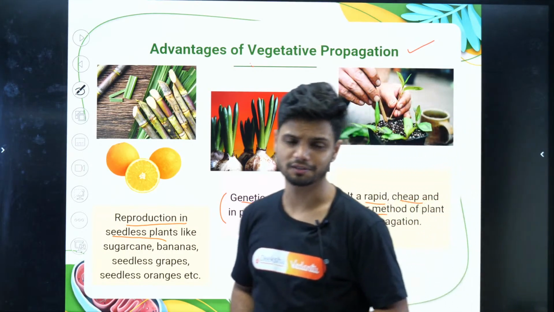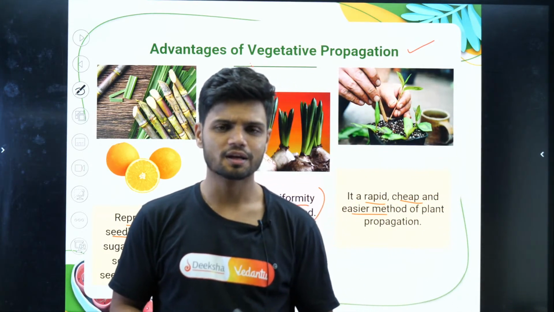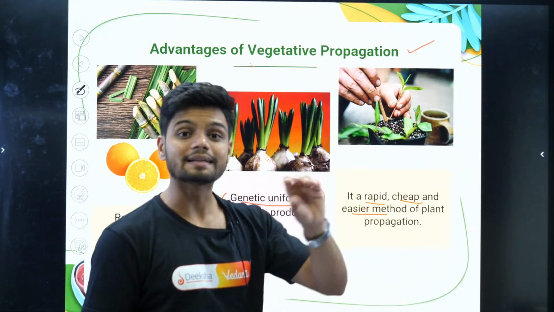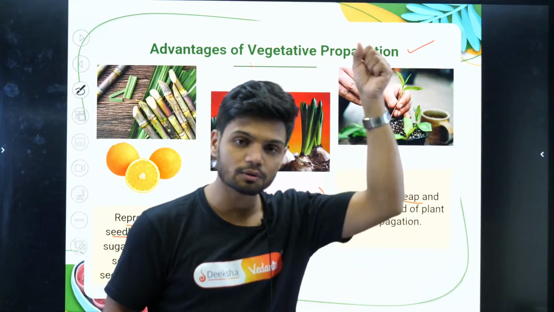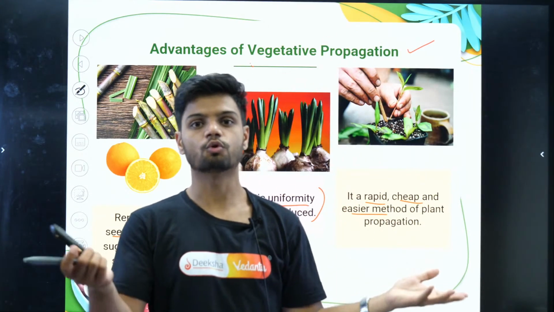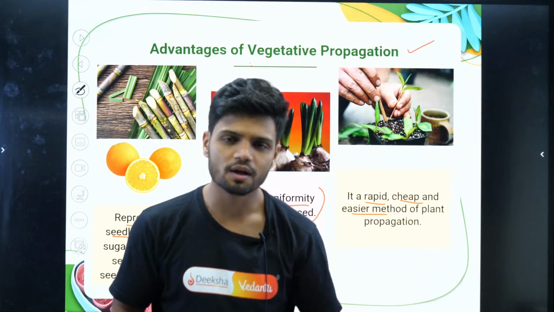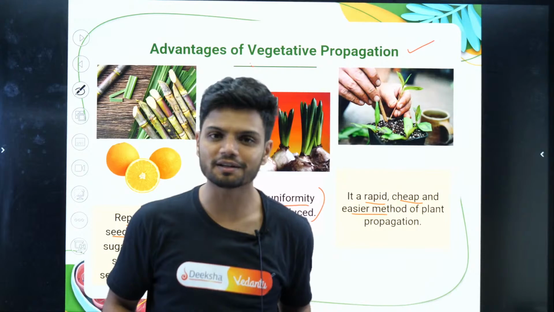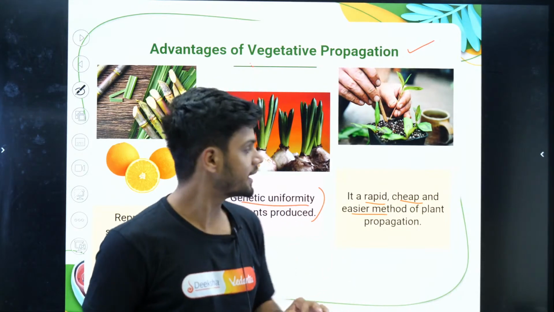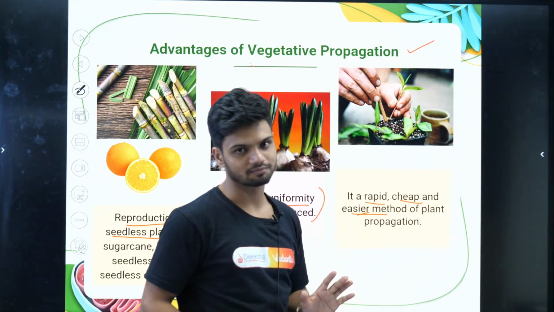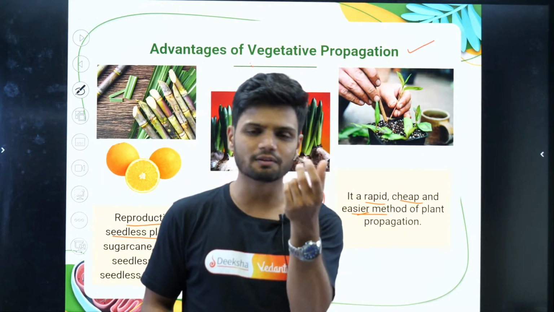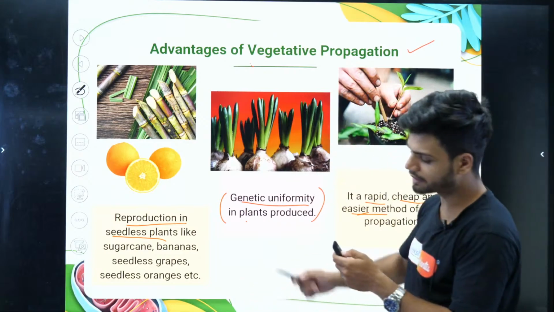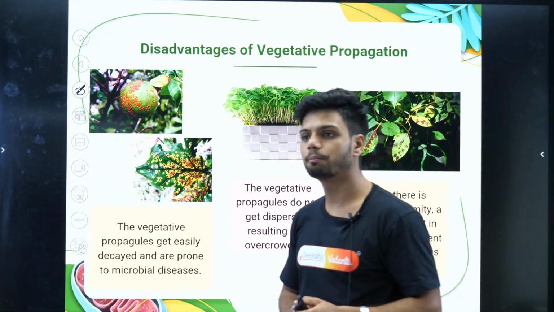Why is it a rapid method? It is a rapid method because now you do not have to wait for the seed to germinate. The time is not required. Directly the plant will start to grow from the stem. So, faster method. Why is it cheaper? Because you do not have to buy seeds. No money spent. Complete free process. And it is also what? An easier method. Because sometimes the seed will not germinate at all. So, it is an easier method. Okay. Those are the advantages of vegetative propagation.